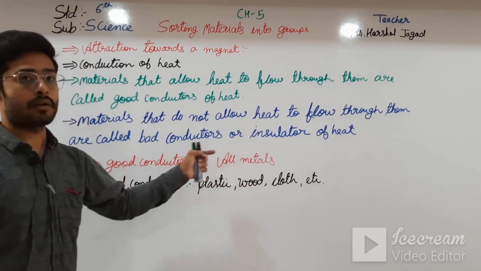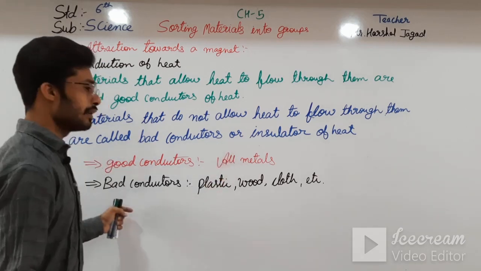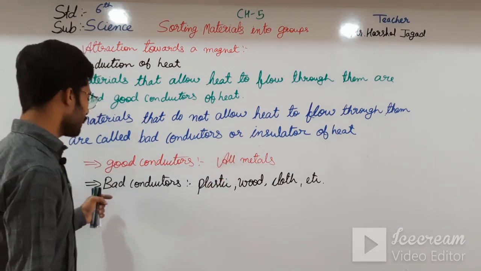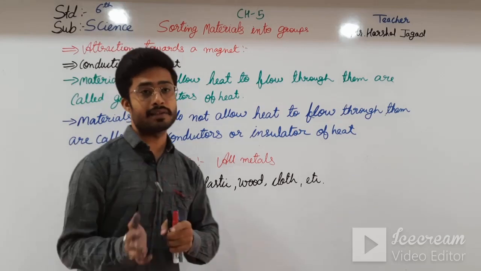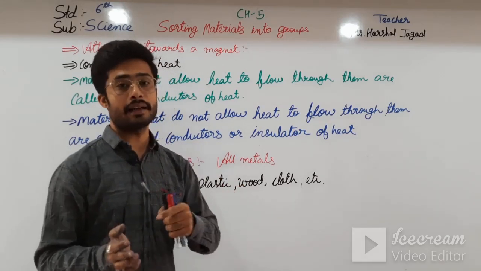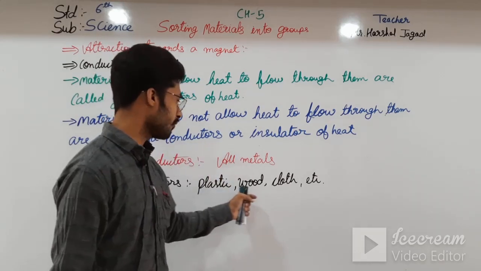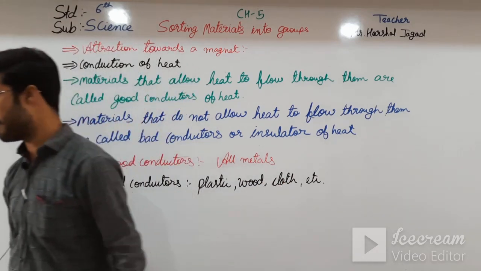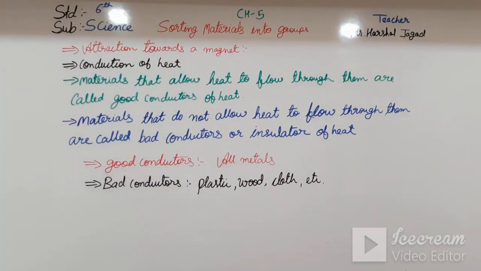Good conductors are all metals, iron and cobalt, and bad conductors, from which the heat can't pass, are plastic, wood, cloth, etc. Now we will go through conduction of electricity.